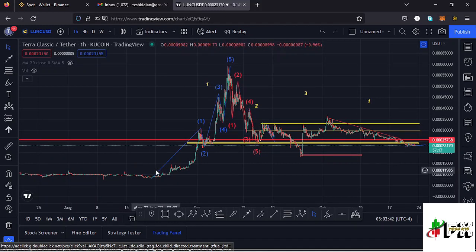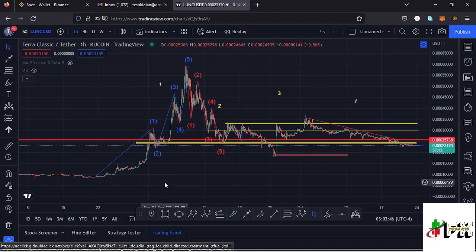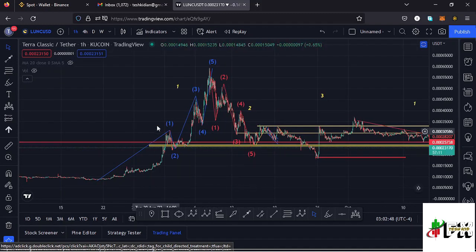Lunc, from these low prices that we had been trading within, we saw a very nice bounce to the upper side, which had been obeying this Elliott wave structure that I have right here, having our wave 5 taking us back to around the $0.00059 mark. And having seen the formation of this Elliott wave structure to the upper side, we completed a higher Elliott wave count 1, and having seen the completion of a higher Elliott wave count 1, whatever we expect next